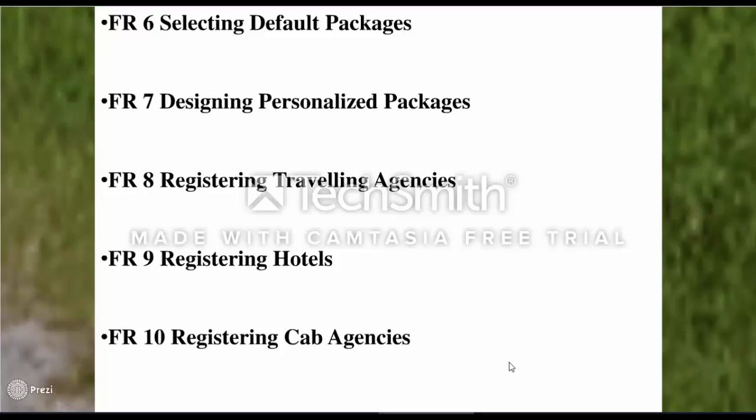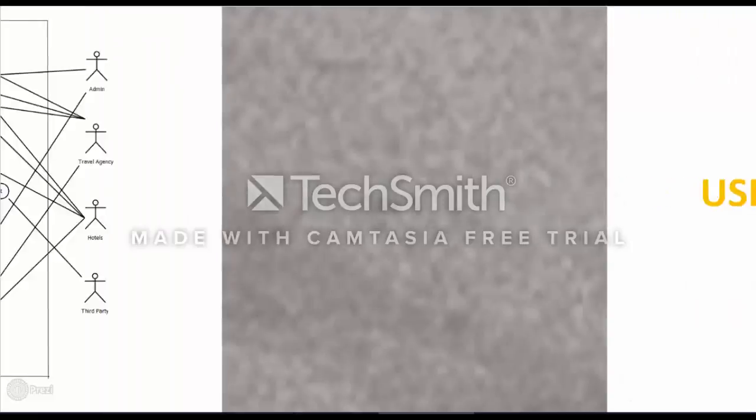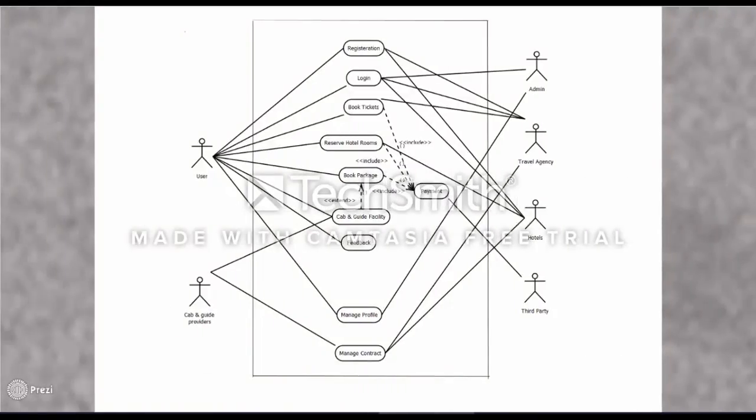Now, I would be explaining the use case. The use case interacts with the system and the users. The user can register themselves to book tickets, hotel reservations and events or packages. If the user books the package, they will get the facility of cab and guide. The user takes the services and gives the feedback.